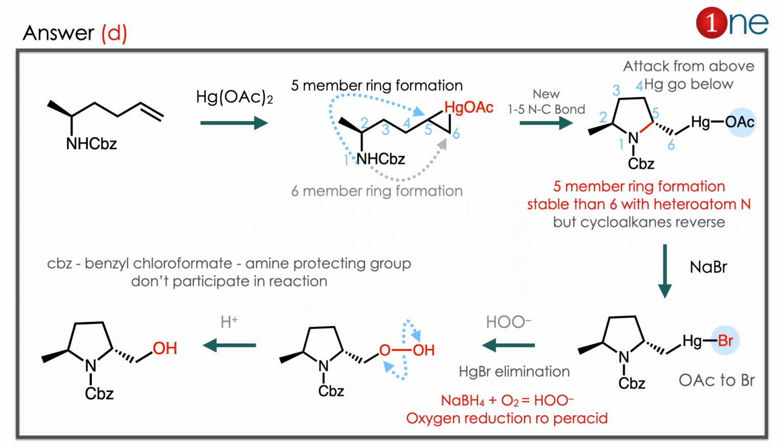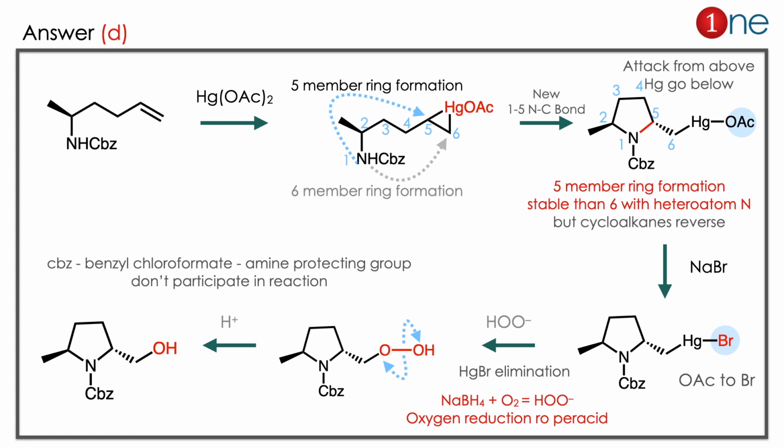But normally we think a 6-member ring is stable, whereas in a hetero system a 5-member ring is stable. You have to look into the conformations. Here in the hetero system the 5-member ring is stable. It's a very important and new point, you should know that. So a 5-member ring is formed, and a new 1-5 bond is formed there. The attack is from above, so the mercury will go below. It's simple stereochemistry there. Then you are adding sodium bromide, which replaces the acetate, so you get bromination there.